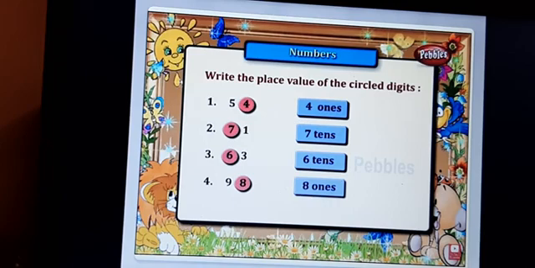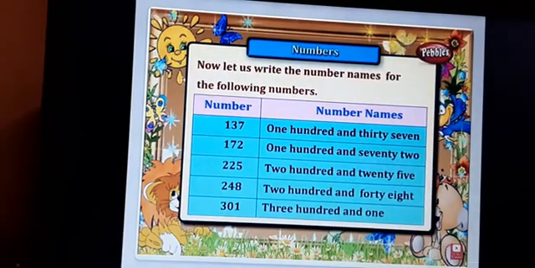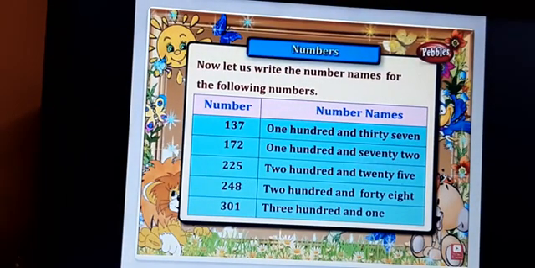And also if it is asked to write in words, then what you pronounce and read, the same thing will be written in words. We'll see that example in words, how to read the numbers in sequence with digits. I'll show you here so you can have a practice for this. Now let us write the number names for the following numbers. Examples are given here. Other examples you can go through, and when the homework is given, you can do that also.